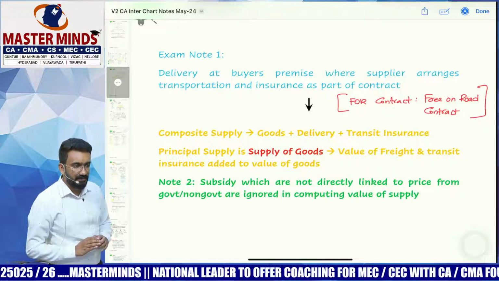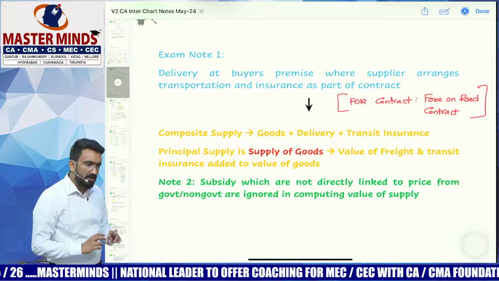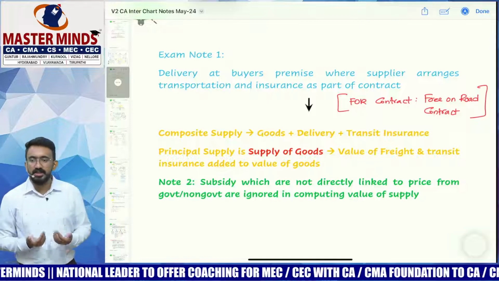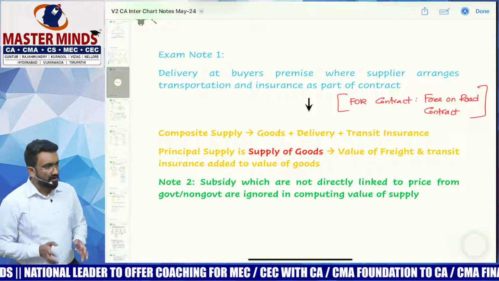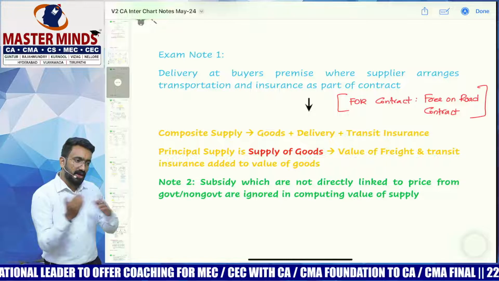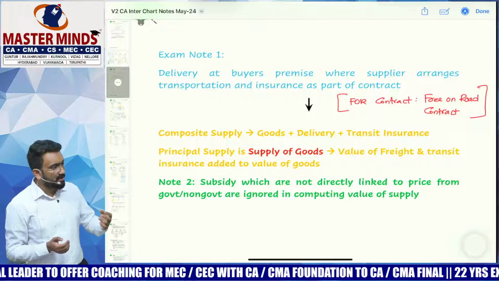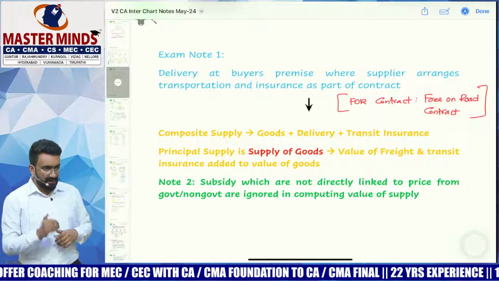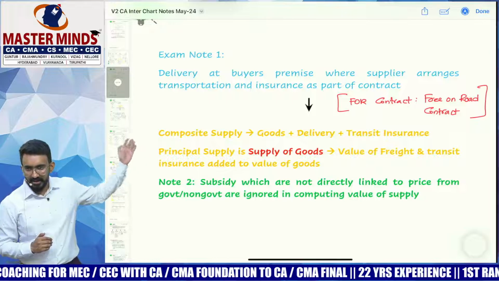So instead of using incidental expenses, you can substantiate that this could be a composite supply of supplying goods as well as providing you the delivery services. If you do that also, what will be the principal supply? Goods only. So the ancillary supplies will anyway be added to the value. So if not under 15.2, he can substantiate it under section 8, composite supply. That's a clarification they have given here.